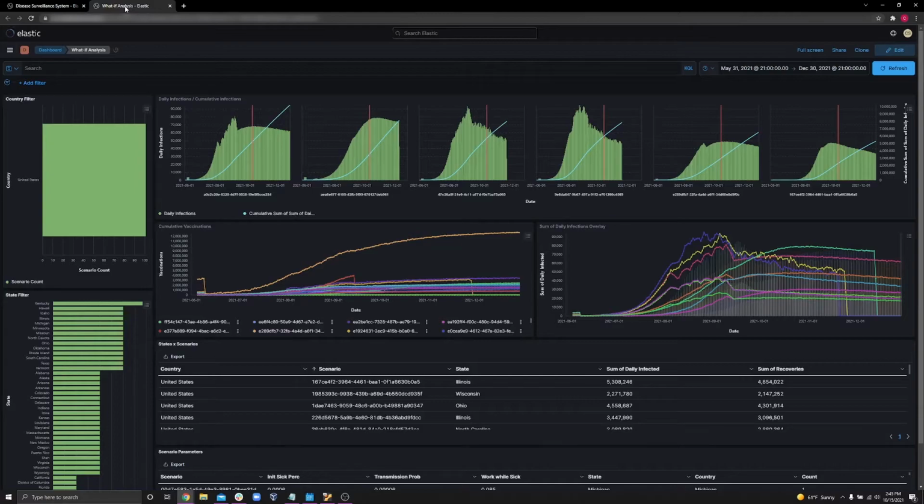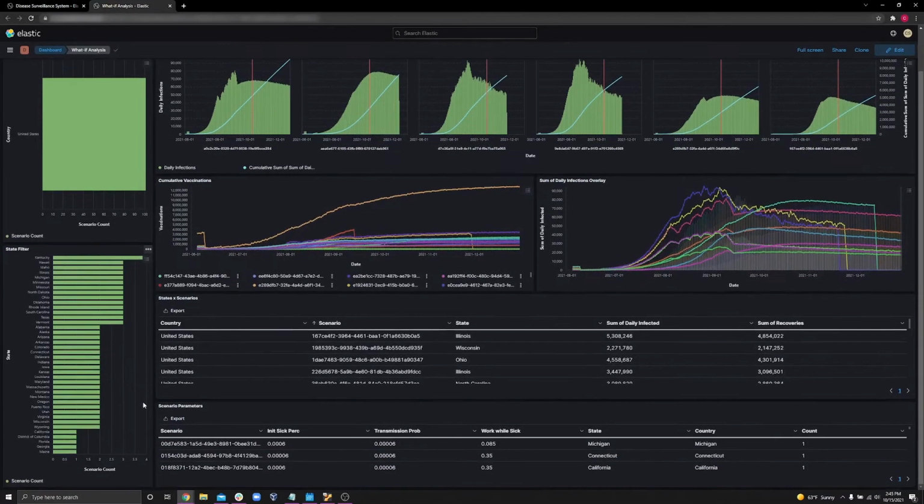It lets us see worst-case scenarios, best-case scenarios, and everywhere in between. In addition, it'll show us what variables were set when we started the simulation so that we can refer back to them. Again, we can filter on any state to visually compare different runs.